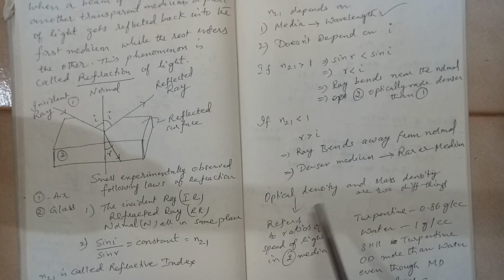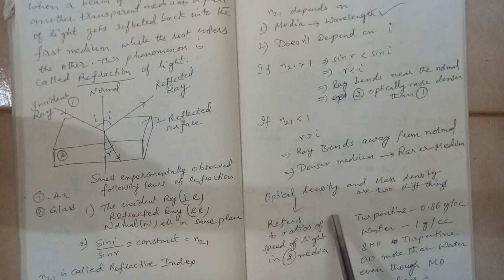Here we have seen one term called optical density. The optical density and mass density are totally two different things. Optical density depends upon the ratio of the speeds of light in two different media, whereas mass density you have already known. It is the mass per unit volume.